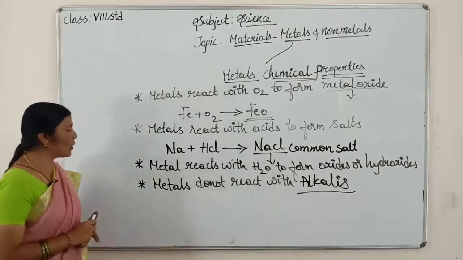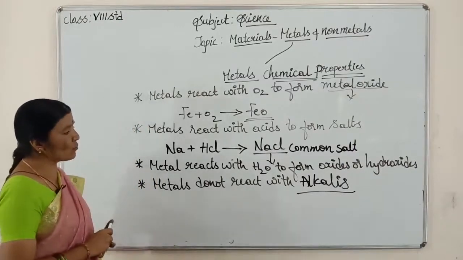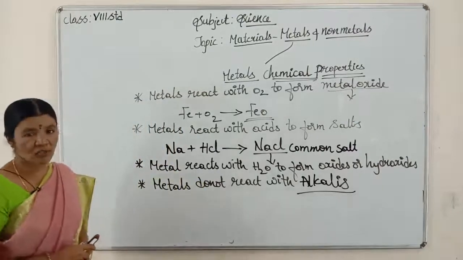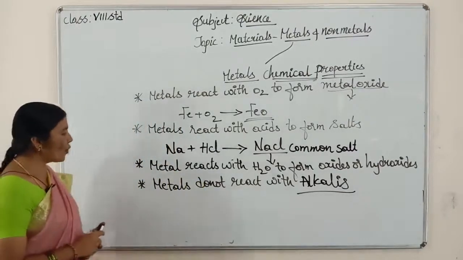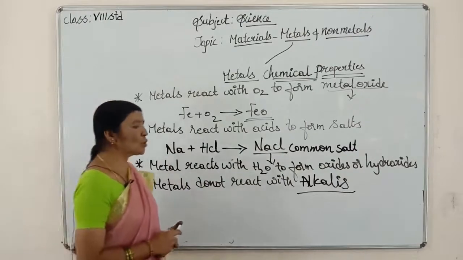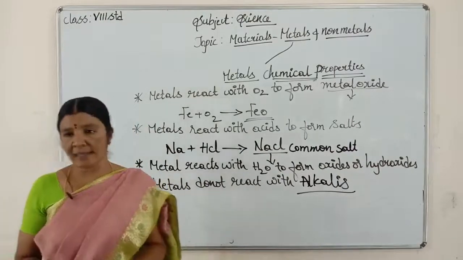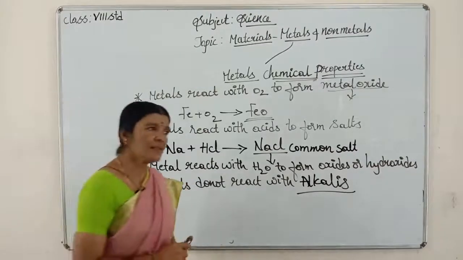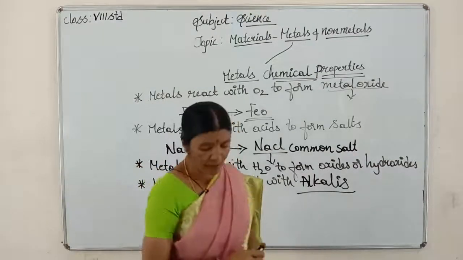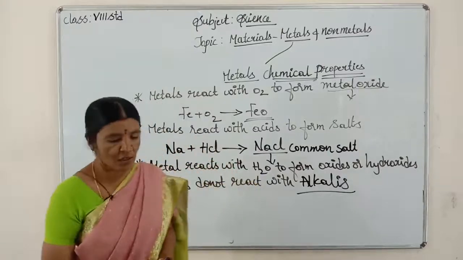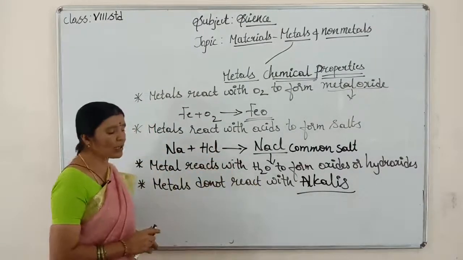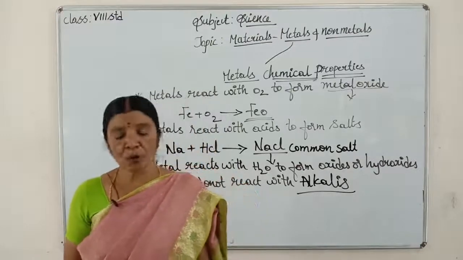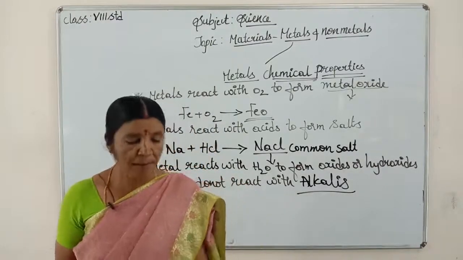Now third point, children, metals react with water to form oxides or hydroxides. Next, fourth point, children, metals do not react with alkalis. Alkalis are the bases which readily dissolve in water, children. So metals do not react with them. These are all the chemical properties of the metals, children.